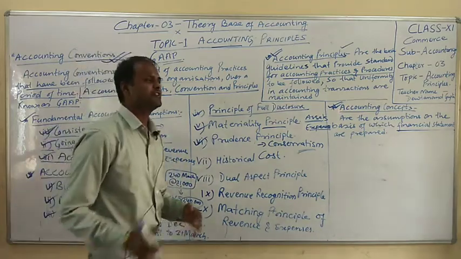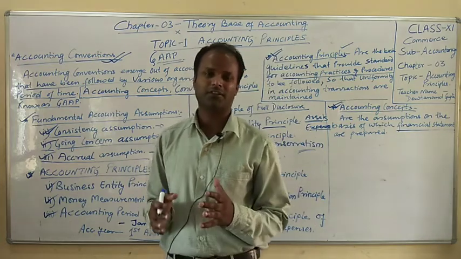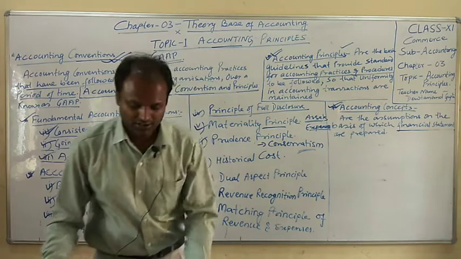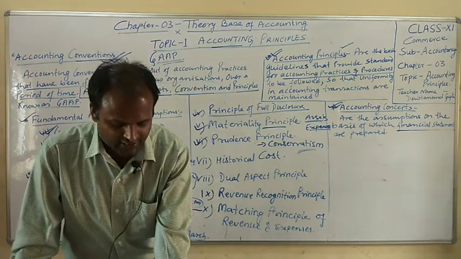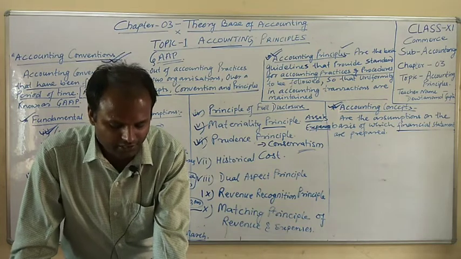It means anyone doing business does not always run at a profit, but sometimes will get a loss also. Therefore we can say that there need not be any provision for anticipated revenue or gains.